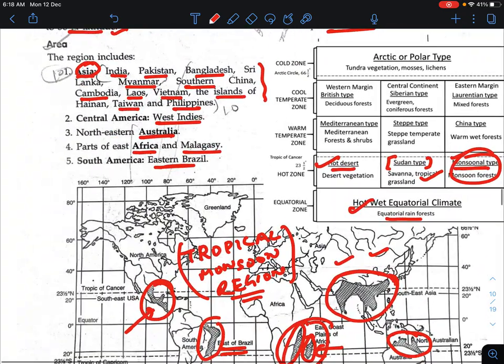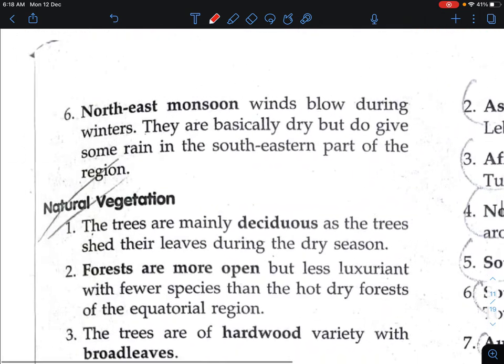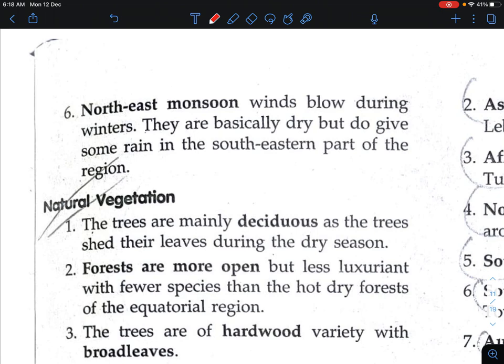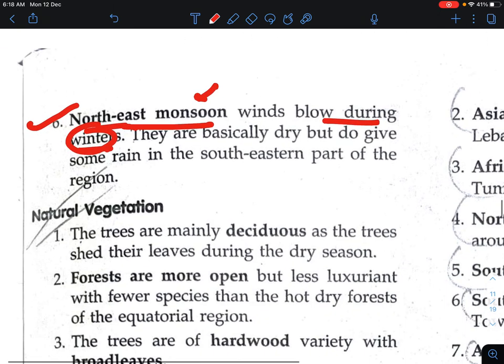And after that, our second line is the northeast monsoon. Now it's very important that the northeast monsoon wind blows during the winter. Monsoon means reversal, a change in the direction of wind. So if the wind reverses, the northeast monsoon wind blows during the winter, and the southwest monsoon blows during the summer. And they are basically dry.